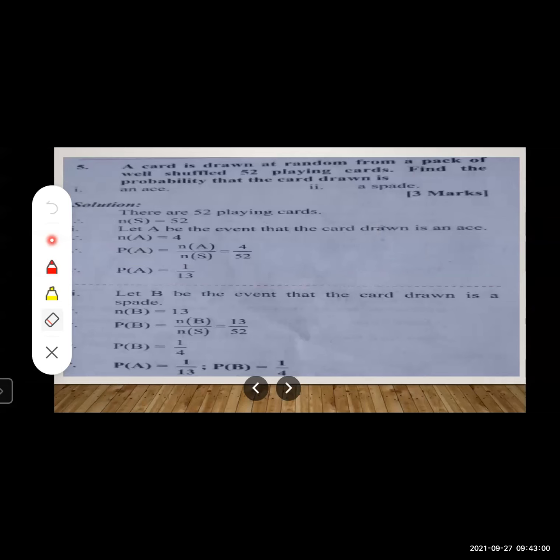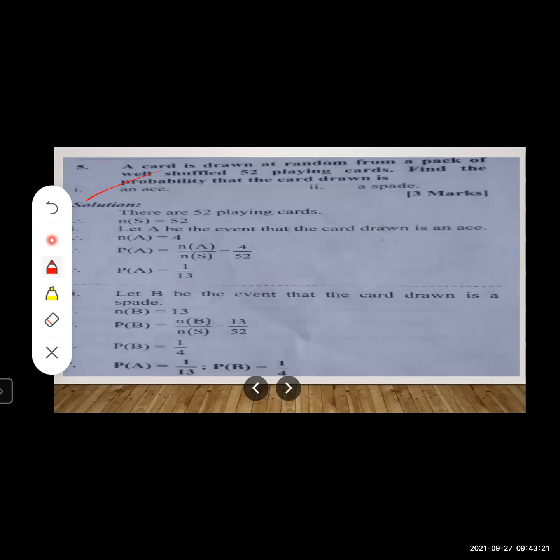How many cards are there, students? How many total cards are there? 52 cards. So total possible outcomes are 52, so you will write n(S) is equal to 52, right? Now let us move to the first condition. What is the first condition given over here? An ace. We want our favorable outcome as an ace.